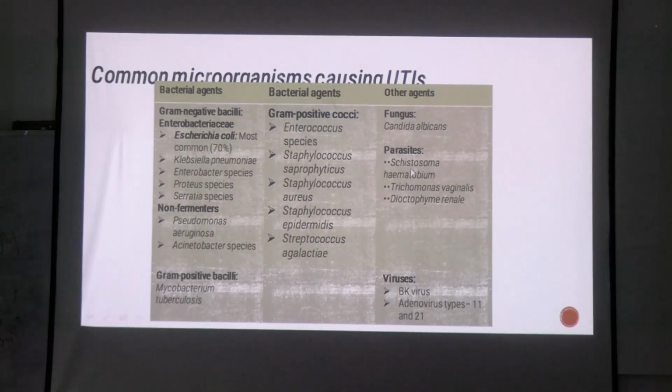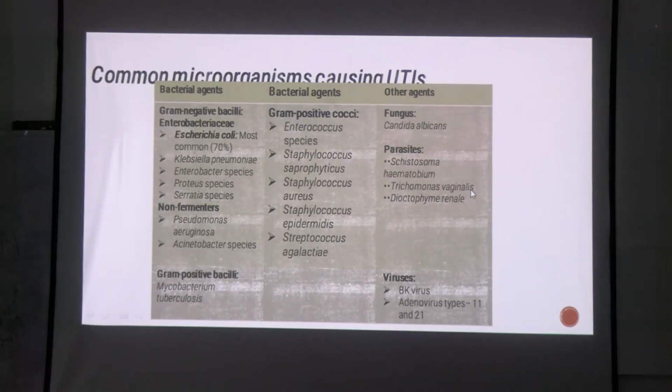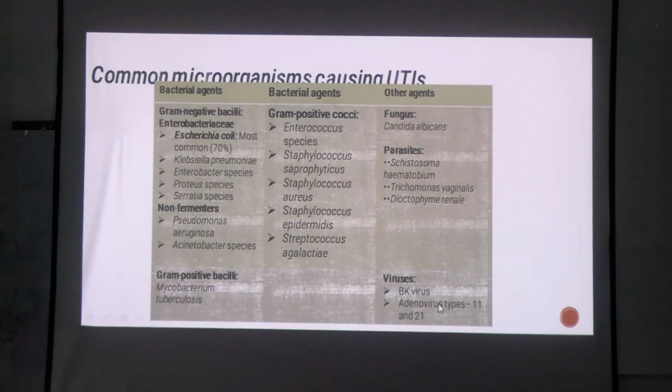So in this case, the parasite Schistosoma, and Trichomonas vaginalis, which appears in the trophozoite form, and this fluke, this nematode, can cause UTI. Okay. And there are certain viruses, BK virus and adenovirus.